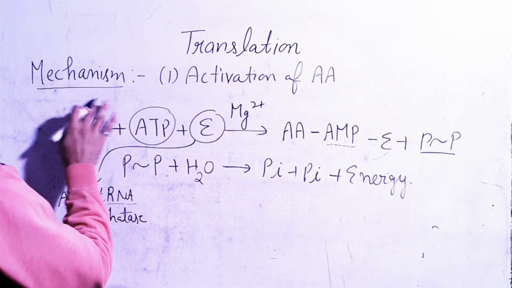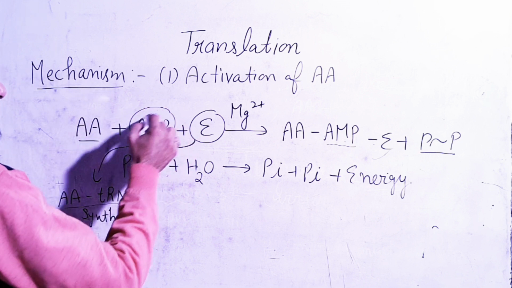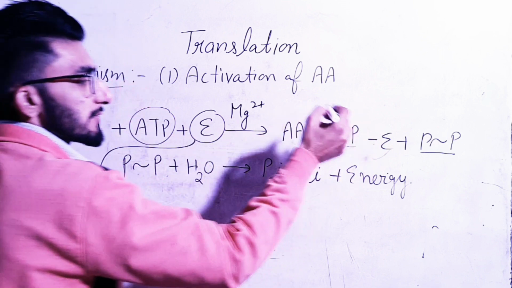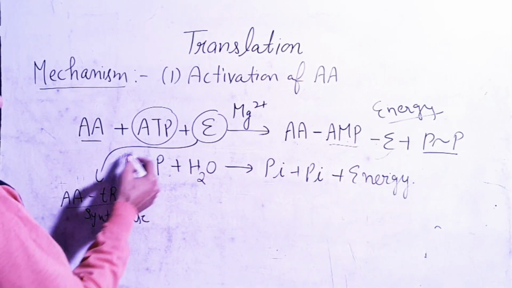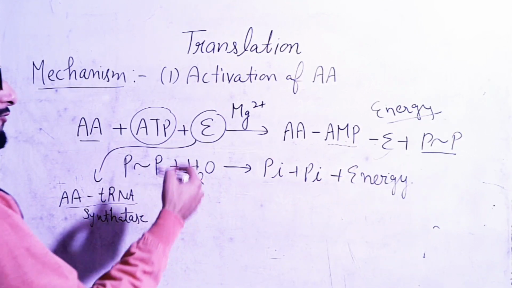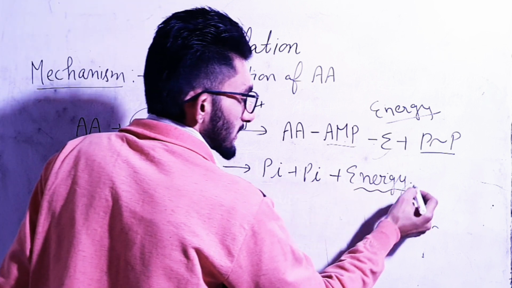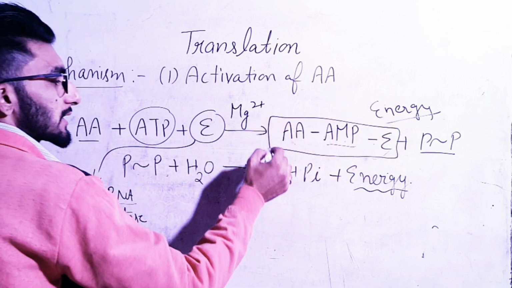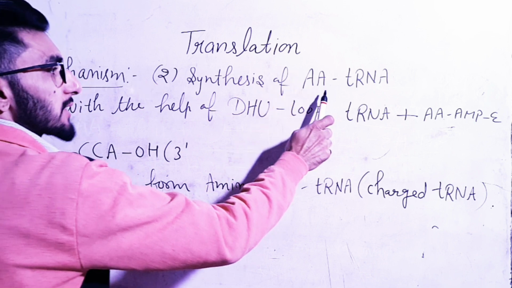Okay. So the amino acid is attaching with this ATP, and on the expense of this, ATP is converted into AMP. So energy will be released in this process. And in the next step, the pyrophosphate is hydrolyzed by the enzyme pyrophosphatase, and we will get energy in this second process also. Okay. So this energy is used to make this complex. Clear?